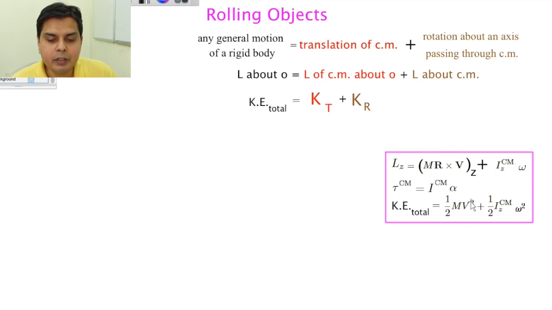This v is the velocity of the center of mass and this Iz is the moment of inertia about an axis passing through the center of mass. Now these formulae are the most general formulae. They are valid for any kind of motion, any kind of object, as long as the body is a rigid body. So let's see how we can use these formulae for a rolling object. Rolling is nothing but a combination of translation and rotation.